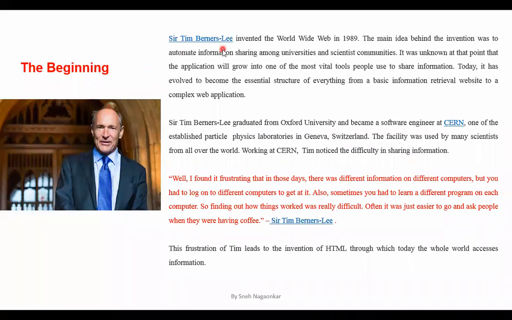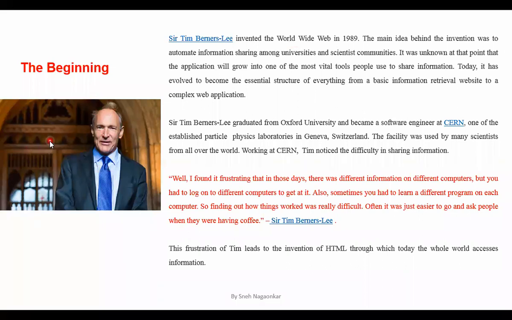Okay. So he was the inventor of WWW, that is World Wide Web, which came into existence in 1989, right? So why did they start this World Wide Web? Because he was a scientist type of person, a software engineer as well as a researcher.